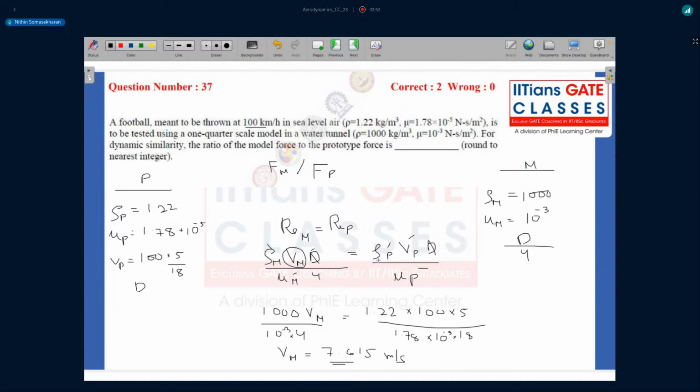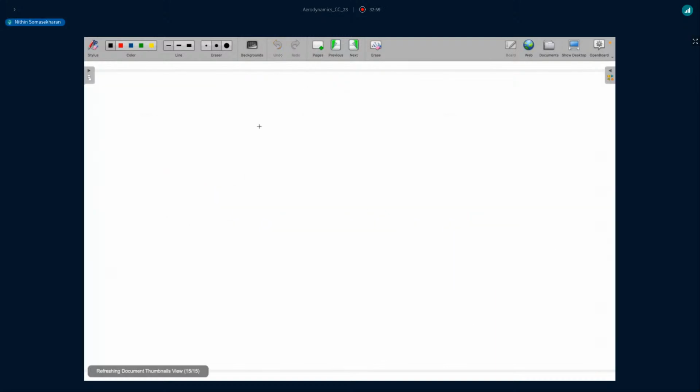But our question is how to find the ratio of the model and the prototype force. We know that if there is similarity, the non-dimensional coefficients like the force coefficient on the model will be equal to the force coefficient on the prototype, right? Non-dimensional quantities like CL and CD, or any kind of force coefficients, are going to be the same if there is similarity, but the actual value of force might be different.